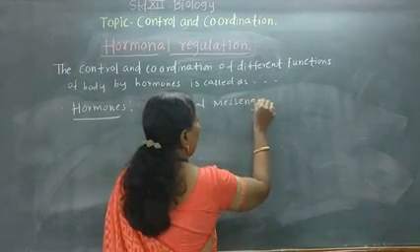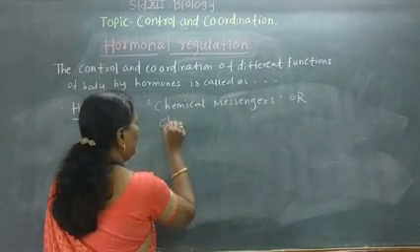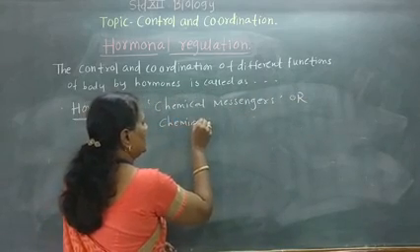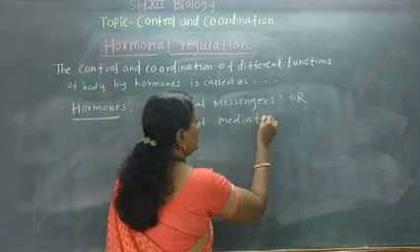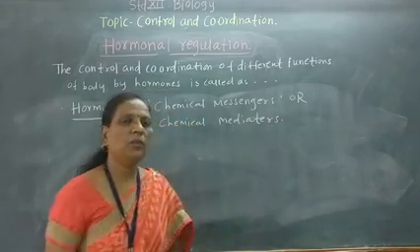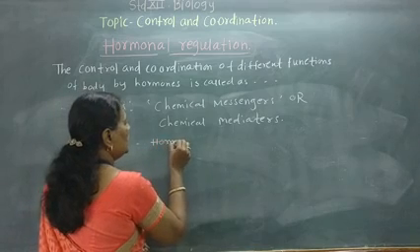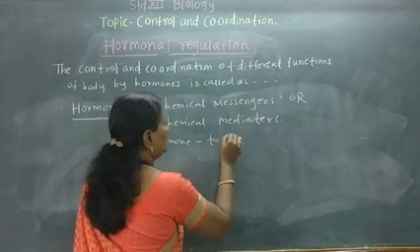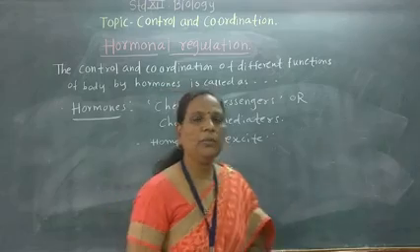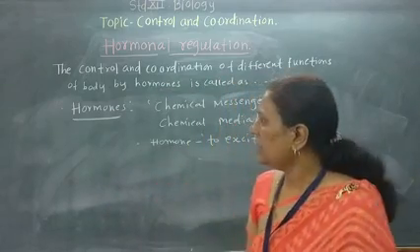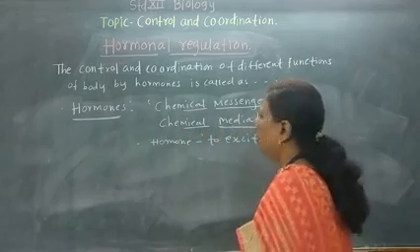They are also called chemical mediators. The word hormone means to excite. That is the correct meaning of the word hormone, to excite. So these hormones are chemical messengers or chemical mediators.